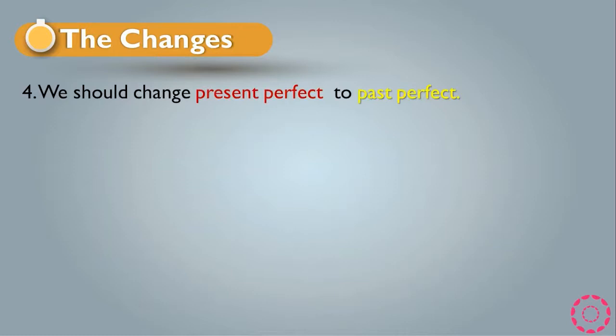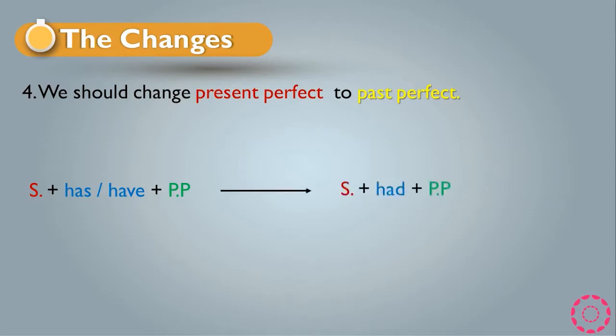The fourth point is that we should change present perfect to past perfect too. For example, this is the rule of present perfect: subject plus has or have plus past participle, or you can say PP. It became subject plus had plus past participle, or PP. So we will just change has or have to had. So the sentence became past perfect from present perfect.